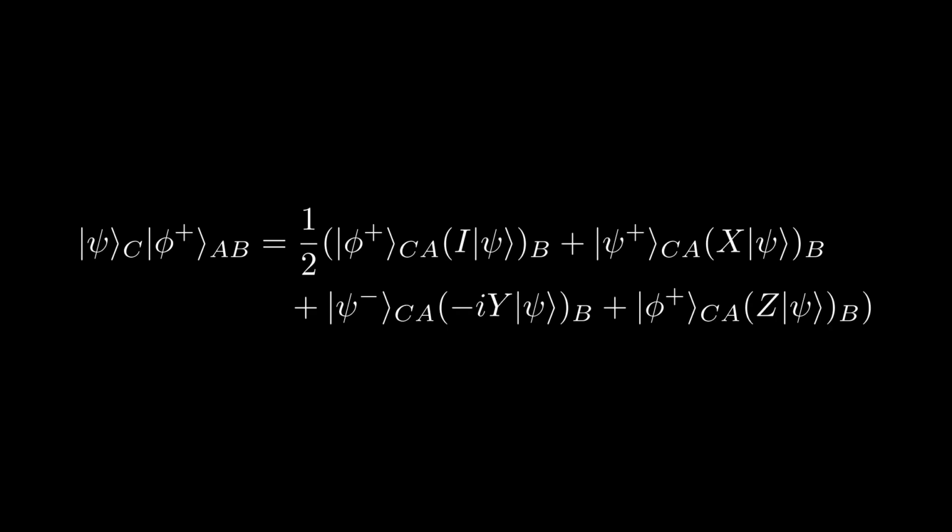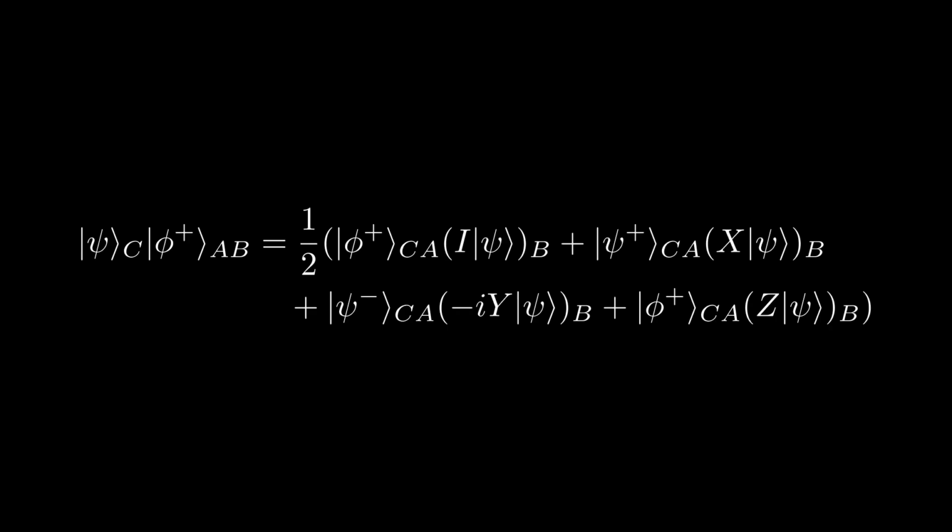This protocol is very interesting for a number of different reasons. Firstly, although Alice was able to send the state psi to Bob with perfect fidelity, neither Alice nor Bob learned anything about the state itself. This can be seen from the fact that the probability of getting each measurement outcome from the Bell measurement is independent of the choice of psi. Secondly, while this process is able to teleport any unknown state at will, it does not violate the no-cloning principle. This is due to the fact that the original state Alice had must be destroyed in order to send the state to Bob. Hence, we always have one copy of the state at any given point in time throughout this protocol.